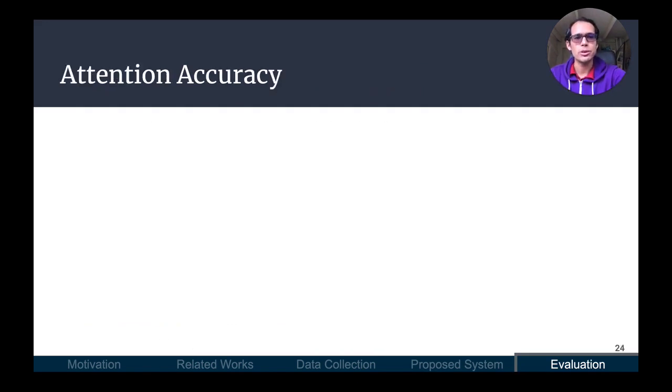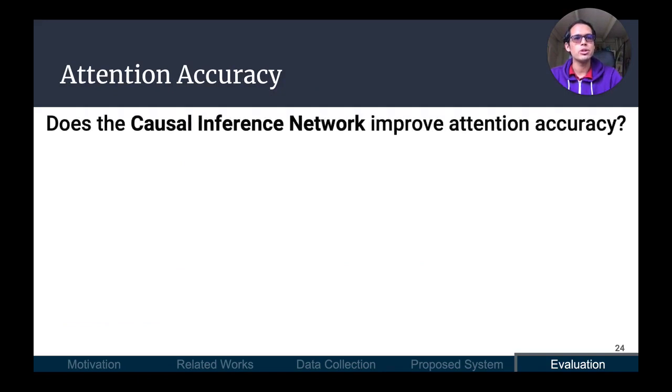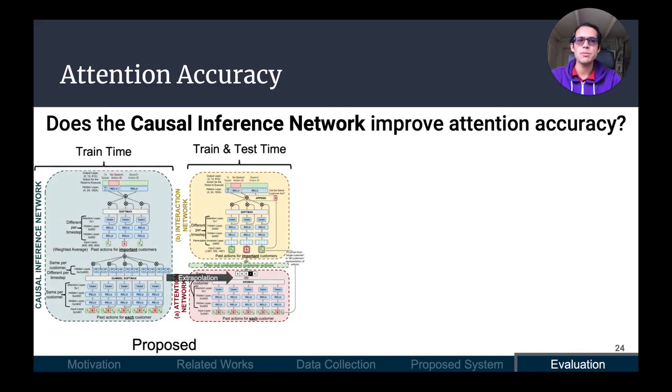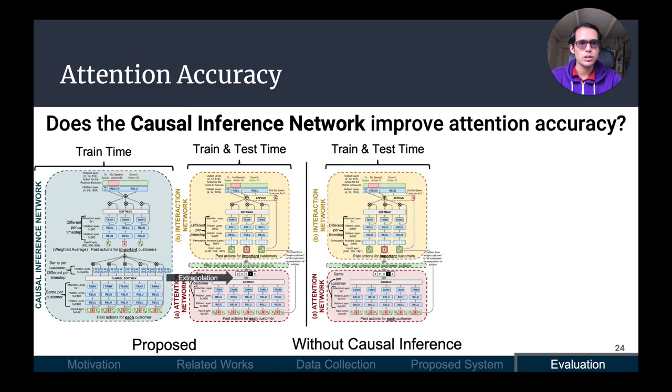In the second evaluation, we investigated whether using the causal inference network to learn attention labels improved attention accuracy. Again, we compared 2 systems. Our proposed system is the same system presented earlier, where the causal inference network learns the attention labels. Our without causal inference system, on the other hand, jointly learned the attention labels and shopkeeper actions by replacing the non-differentiable filter with the differentiable gumbel softmax layer.